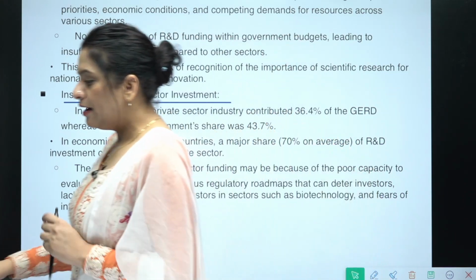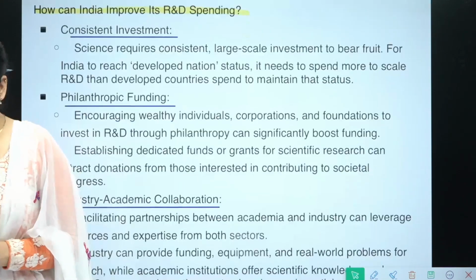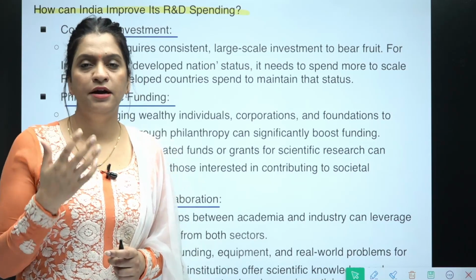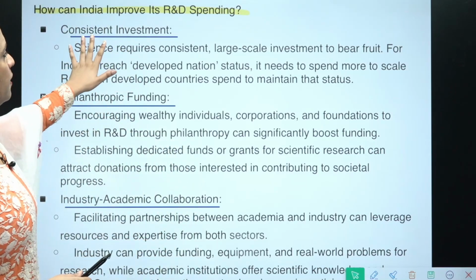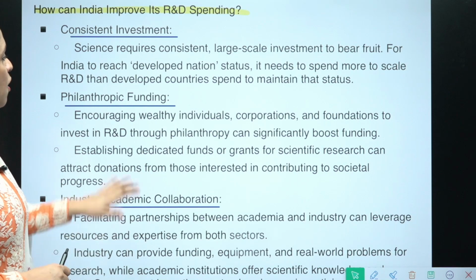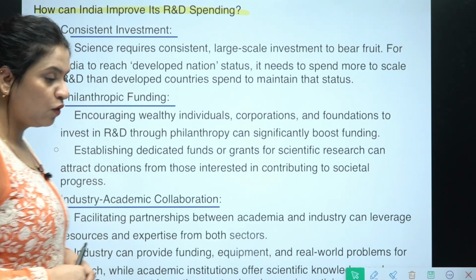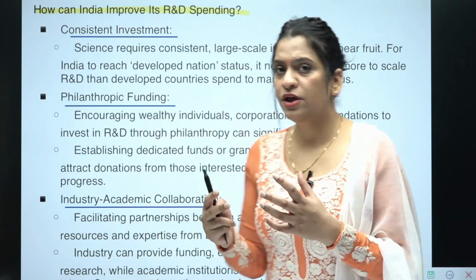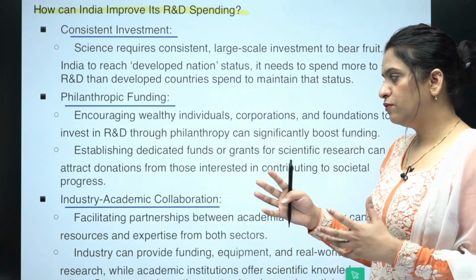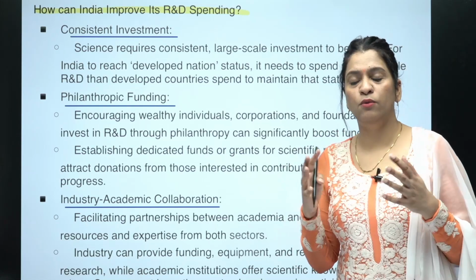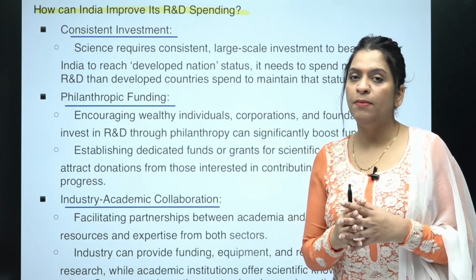And what was further in the main body itself? How can we improve the funding in R&D in India? These are the points: consistent investment should be there, philanthropic funding needs to be encouraged, and industry-academic collaboration has to be there, like colleges, schools, and then industry, and science and technology related institutions should come up and collaborate.